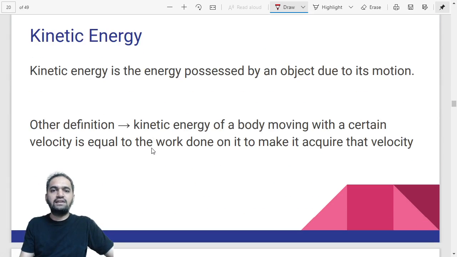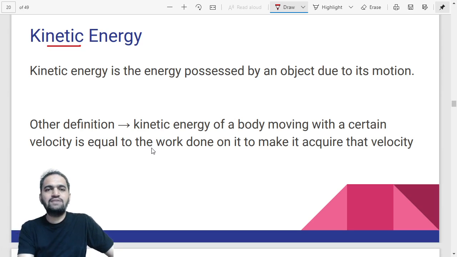Now what is kinetic energy? You must have heard this word in your 7th grade during the chapter on heat. They must have told you there is conduction, convection, then radiation, and that the particles of a substance constantly move, and that is what they have: kinetic energy. So kinetic energy is nothing but energy due to the motion of the body.